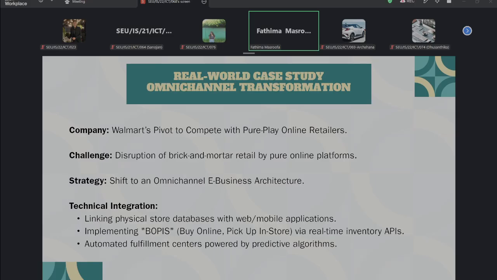I took here that Walmart normally responds to the competition from pure online retailers with an omni-channel e-business architecture. Traditional physical retailers normally face increasing competition from online platforms. Customers' expectations have changed. Customers want online ordering, convenience, digital access, and some flexible delivery or collection. So these are the things we have to see here.